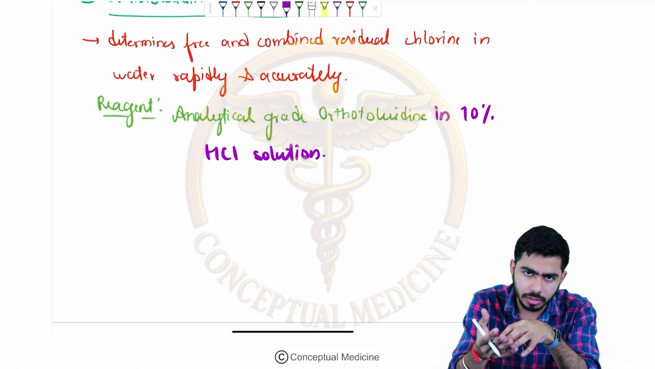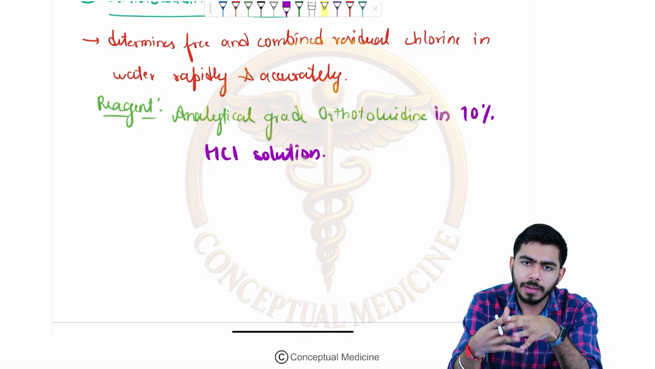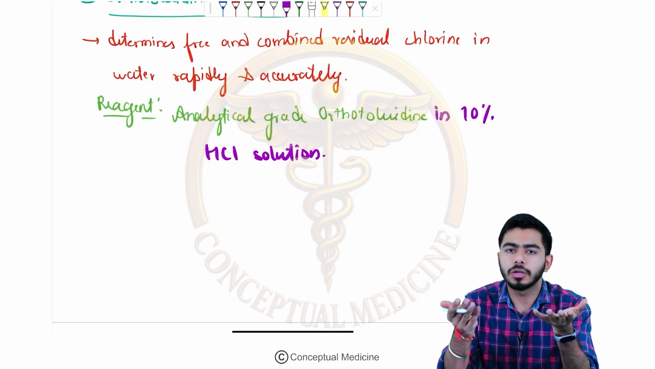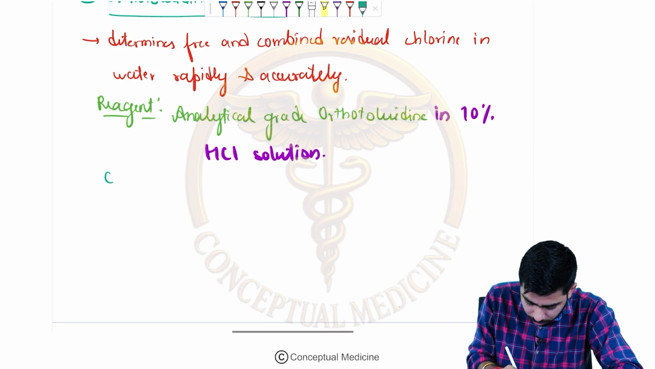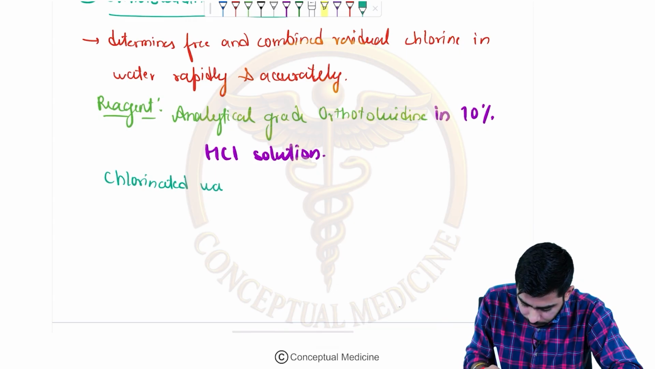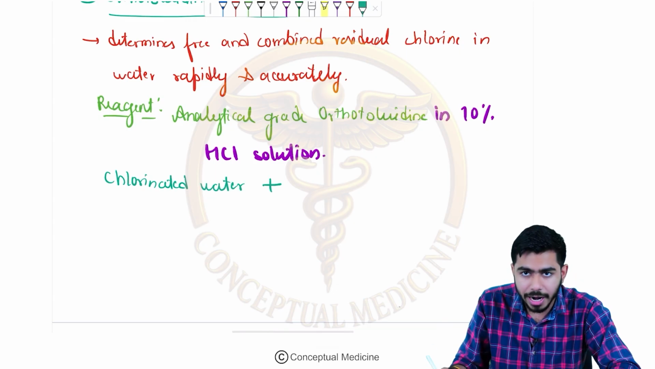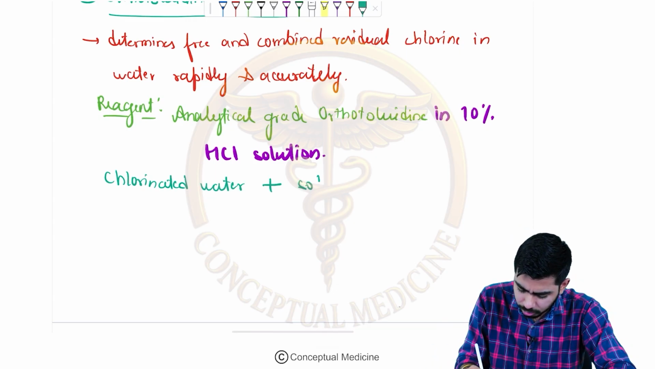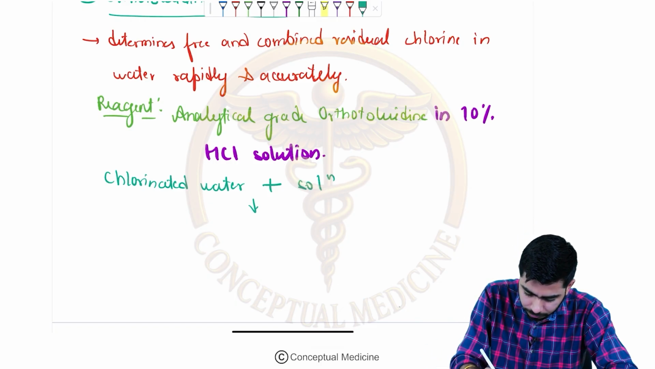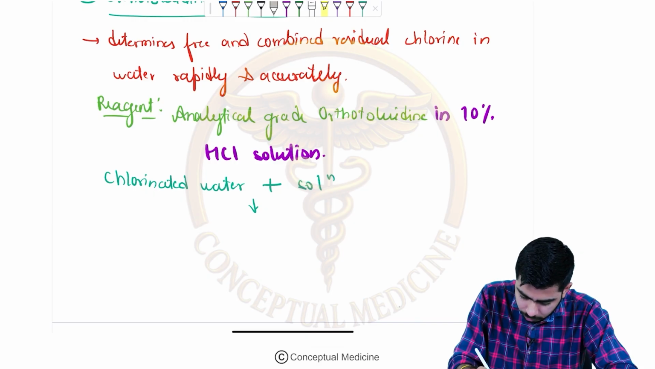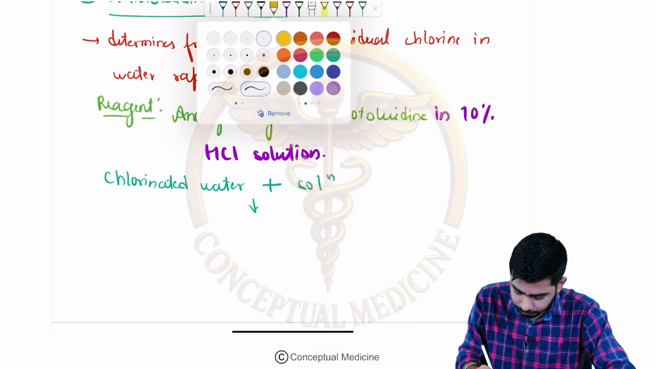We'll be adding to it. After adding to it, what will happen? It will start showing us the yellow color, right? So once the chlorinated water is added to this solution, it will be showing the yellow color, right? So it will be showing us the yellow color.